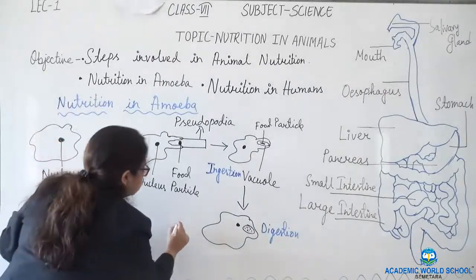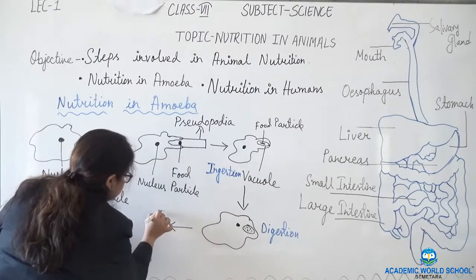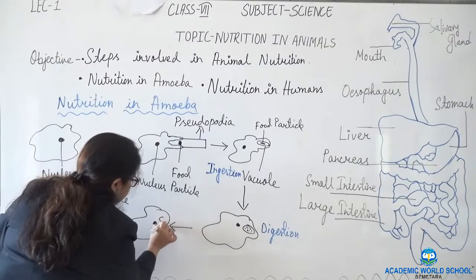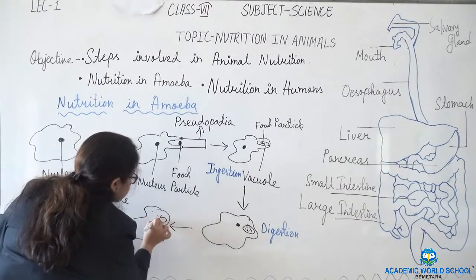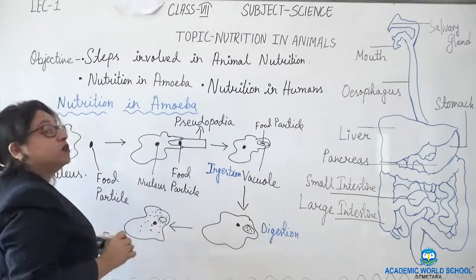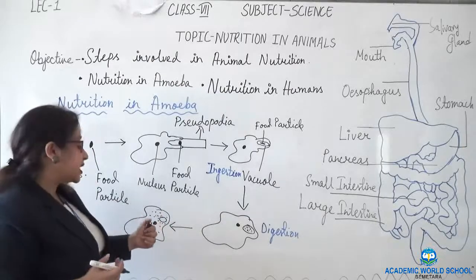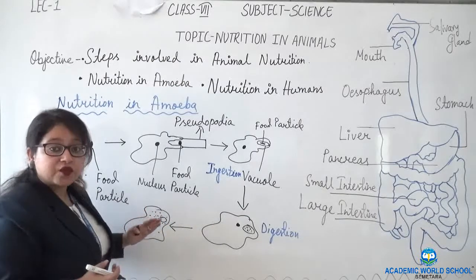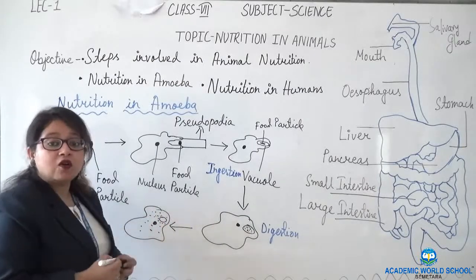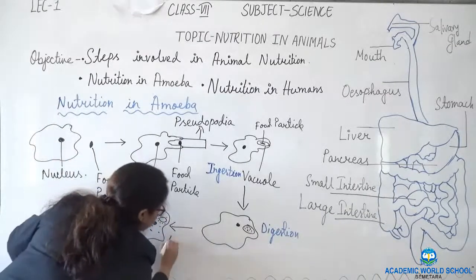Now what will it do? Next, if this is the vacuole, gradually it is giving the food to the whole cell. It is gradually diffusing the food from the vacuole into the whole cell. This is absorption.